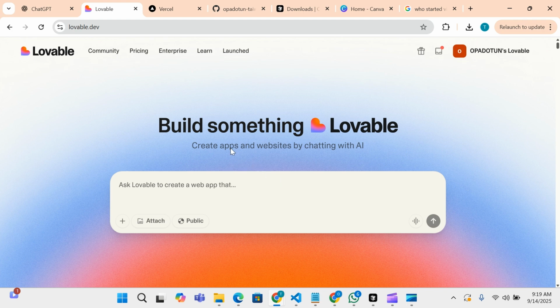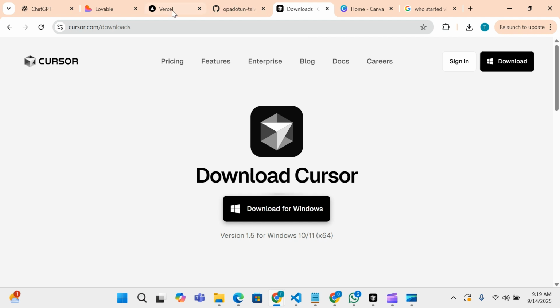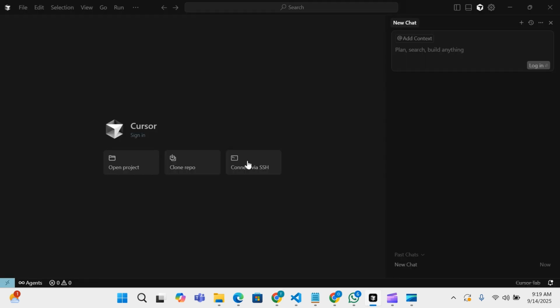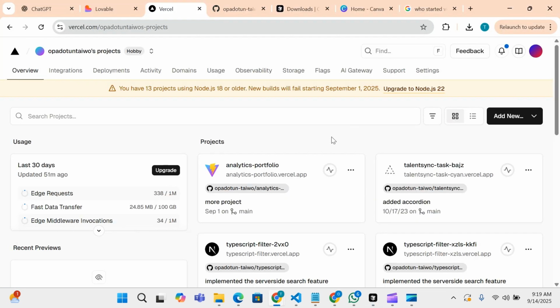So after that, we now pop the code into Cursor. As you can see here, we bring our code into Cursor and do some minor edits. We don't need to write any code. Then after that, we deploy on Vercel. So after deploying on Vercel, the website or the app that we're trying to build will be live and we can check it out. So basically, this is what we are going to be doing in this video. I hope you stick around.